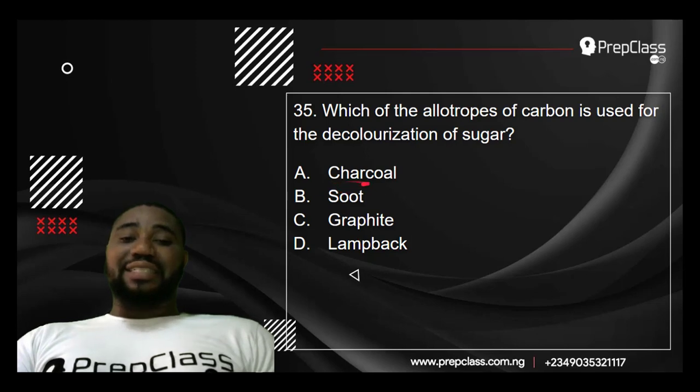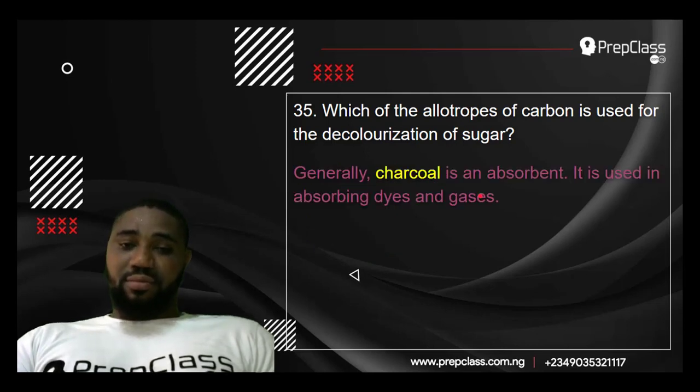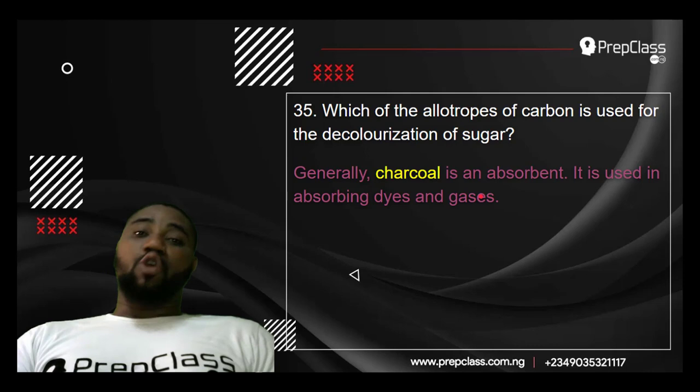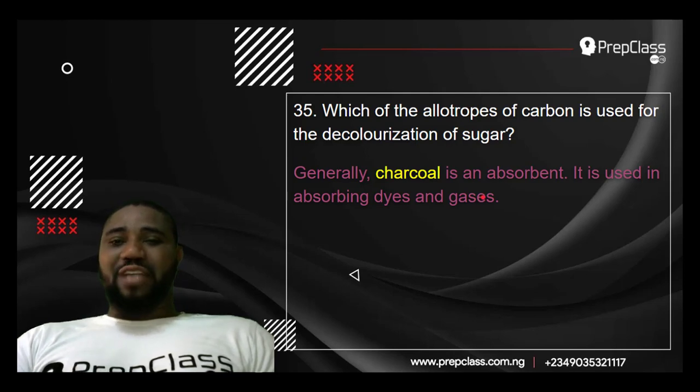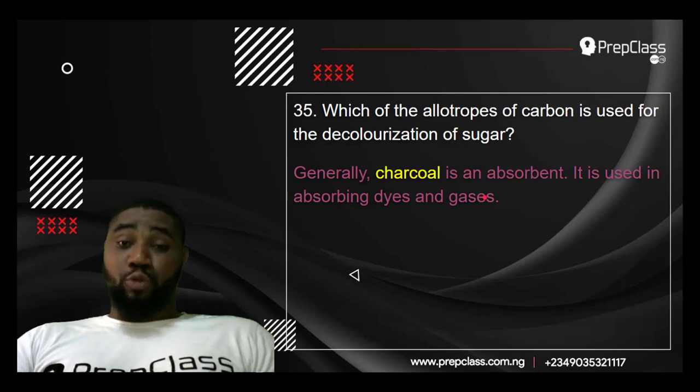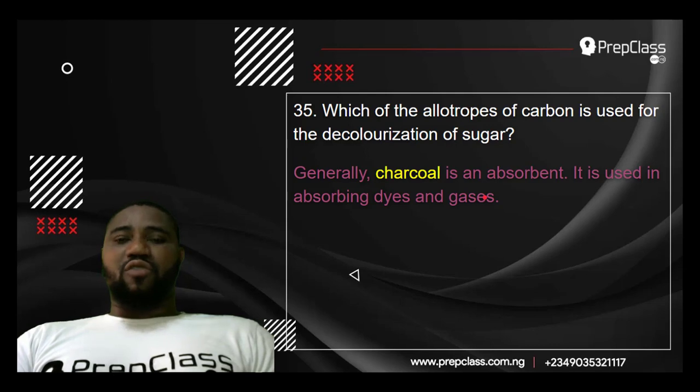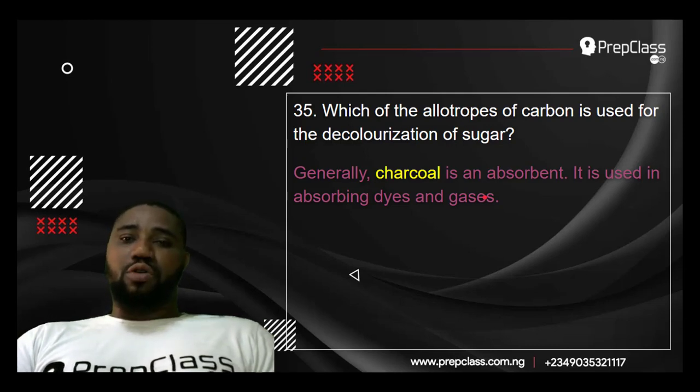You must understand that charcoal is an adsorbent. Charcoal is used to absorb odor. It can be used to absorb gases. It can be used to absorb dye. I don't know if you can try this thing at home. If you're a kind of person that when you wear your shoe, maybe your shoe smells, maybe due to sweat, most people sweat on their foot. If you want to prevent that, just get some charcoal and put it in your shoe overnight. The next morning, you will notice that you will not perceive that odor again.